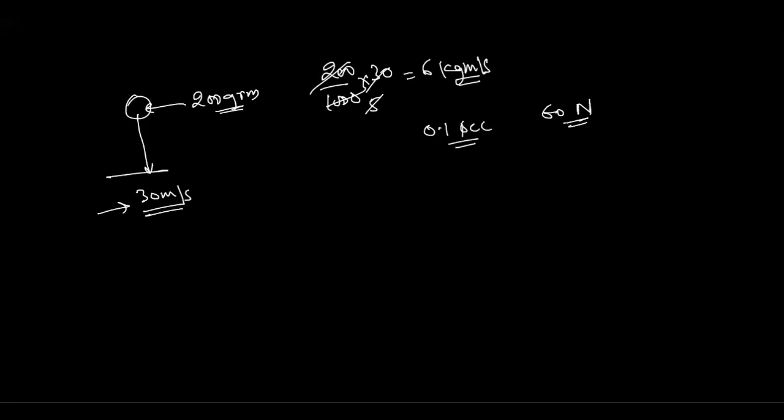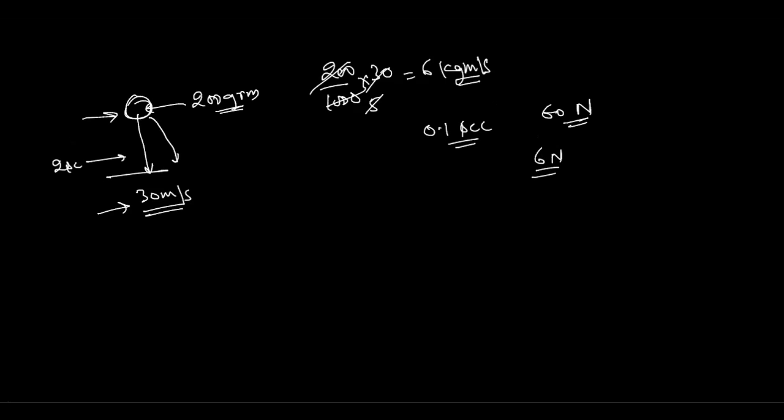But if he brings his hand downward when he touches the ball, and instead of making the velocity zero instantly, he makes the velocity of the ball zero after 1 second or 2 seconds, it takes more time to stop the ball.